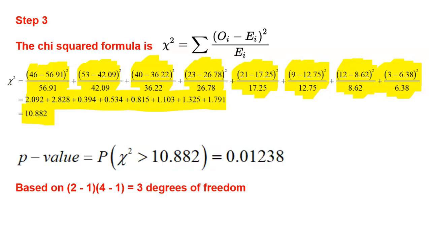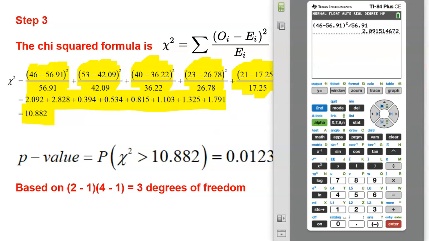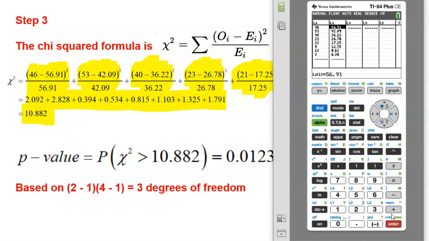I am going to teach you a pretty simple cheat for this. There are a couple different cheats on your calculator, but I'm going to teach you one that gets it for you pretty quickly. There are some others, and that could be saved for a different video. But here I go. First, press stat, edit. Enter in your observed, enter in your expected. In list 1, I entered my observed values, and list 2 is the expected values. They don't have to be in any specific order at all, but next to the observed has to be the proper expected. That's the only thing that matters.